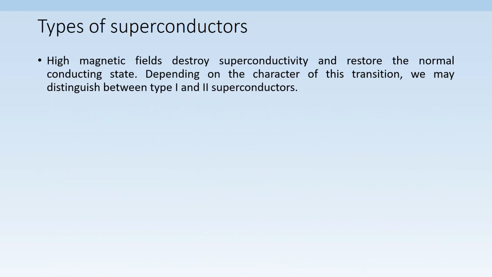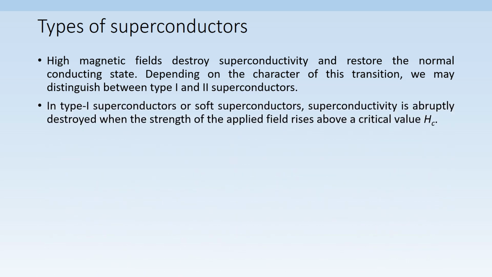Let us look into types of superconductors. High magnetic fields always destroy superconductivity and restore the normal conducting state. Depending upon the behavior of the superconductor in external magnetic field, we can classify them into two categories: type 1 superconductors and type 2 superconductors. Type 1 superconductors are also called soft superconductors.